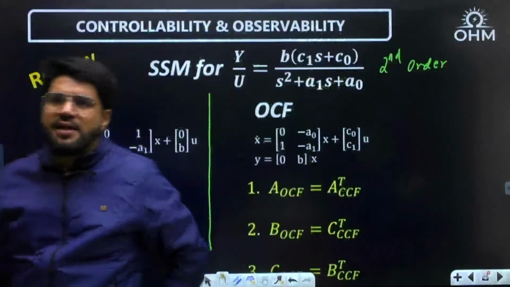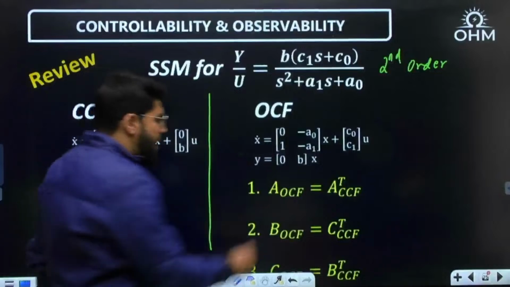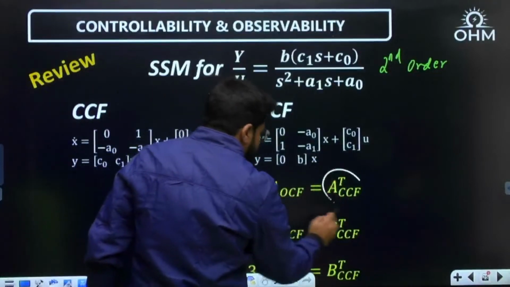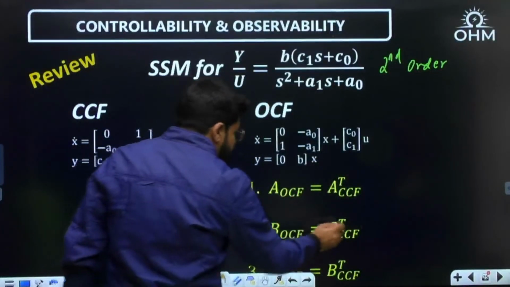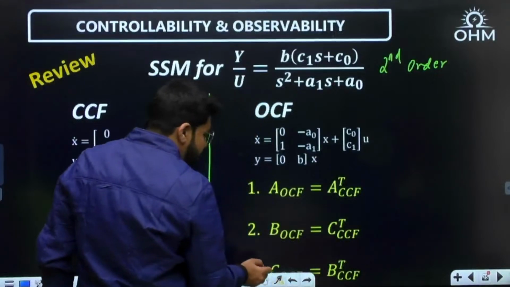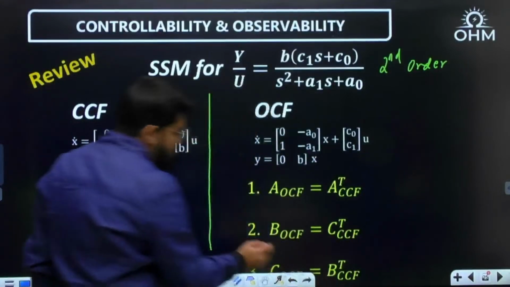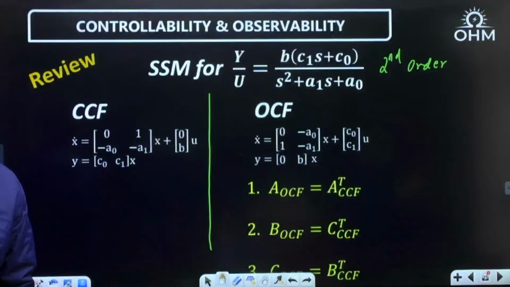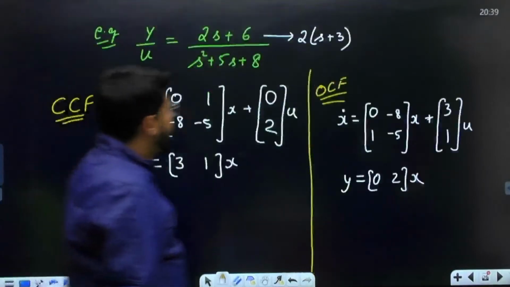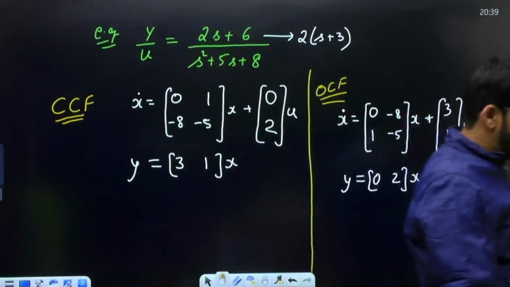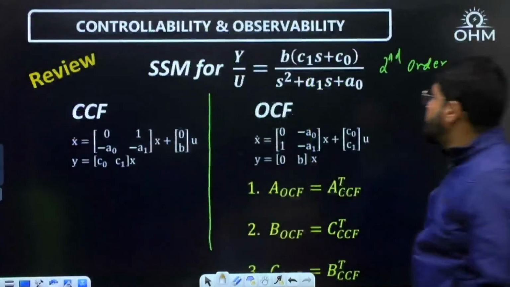This is what has been written here also. The A matrix of OCF is A transpose of CCF. B of OCF is C transpose of CCF, and C of OCF is B transpose of the CCF. Correct, dear? Okay, correct, dear. This is the CCF form, and the OCF form for second order.